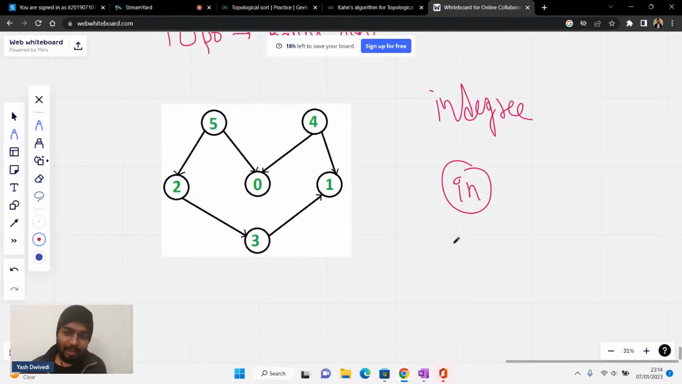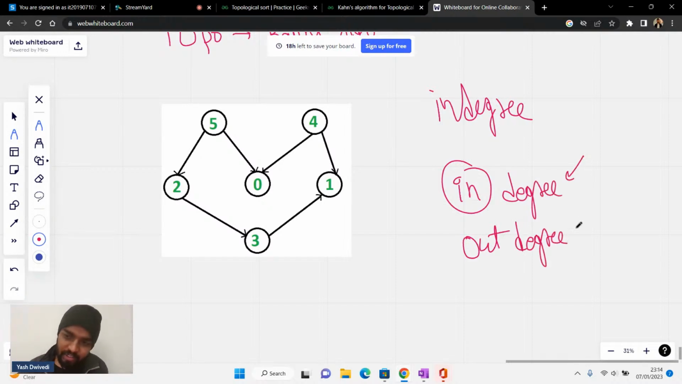Now what is in degree and what is out degree? There's something that is known as in degree. There's something that is also known as out degree. There are two things. So if you will see here,